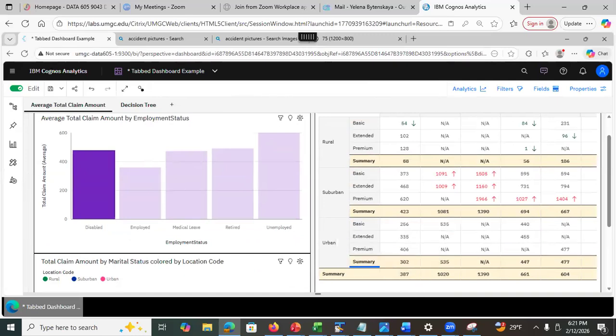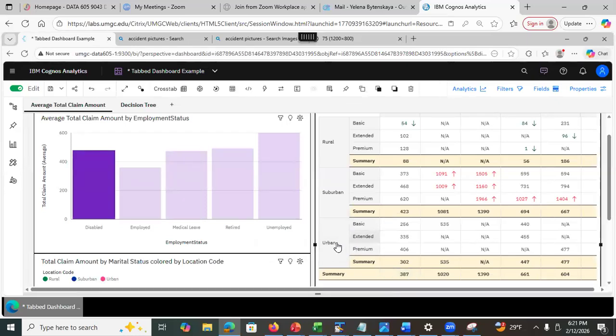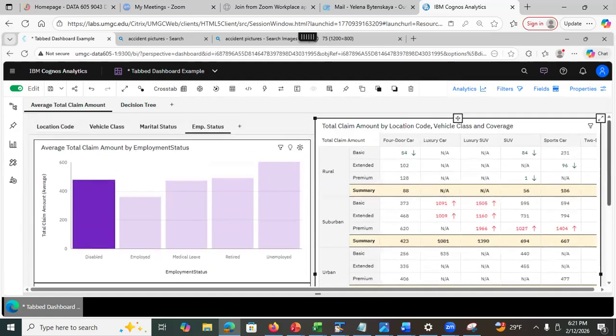In this case, missing value means that there are no records, no claims in an urban location for extended coverage type luxury cars for disabled employees. That's how you would read it, because this visualization is filtered by employment status, right? This will be filtered by employment status because that's what I did here.